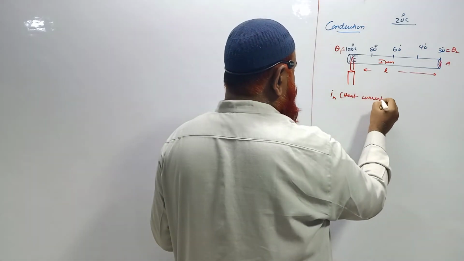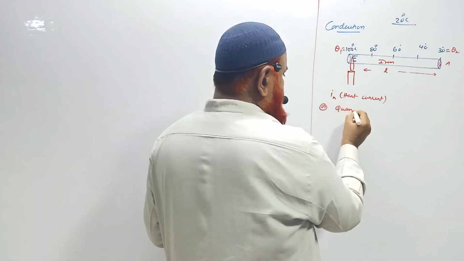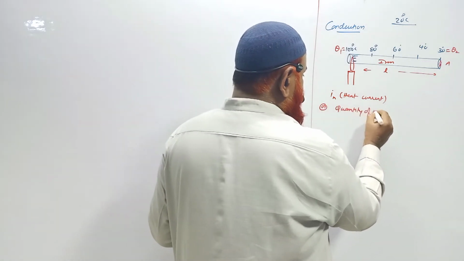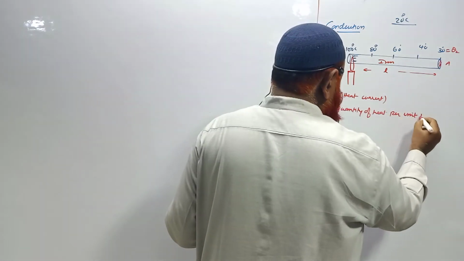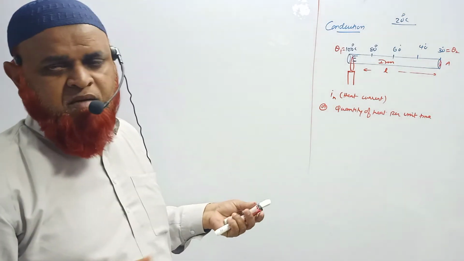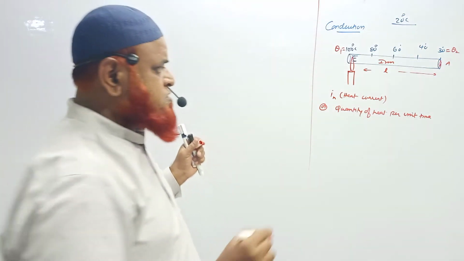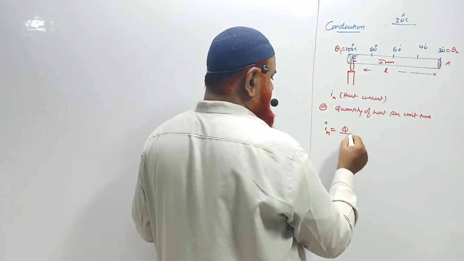The other name is heat current, or it can also be called quantity of heat per unit time. Understand? Quantity of heat per unit time.